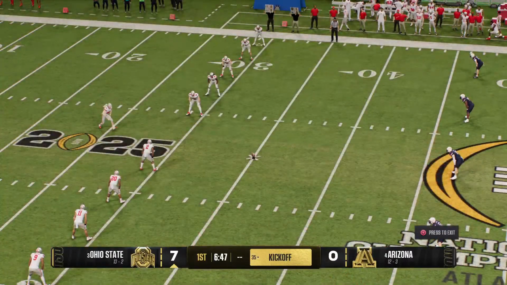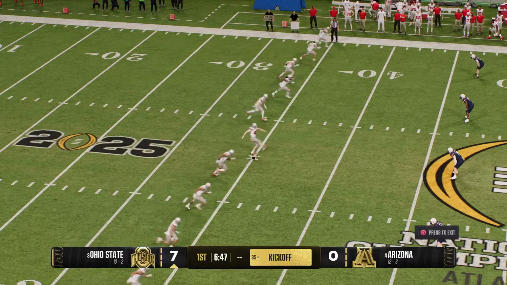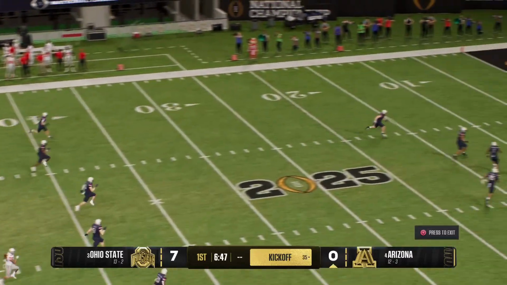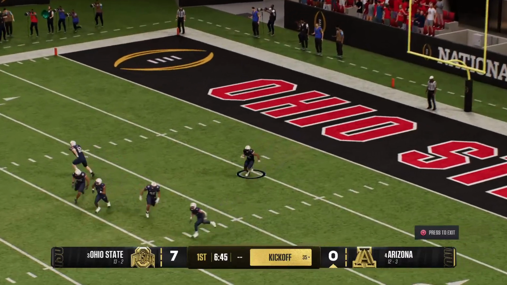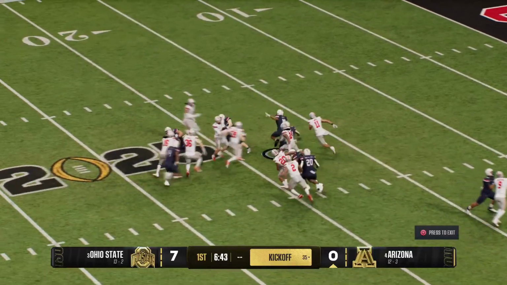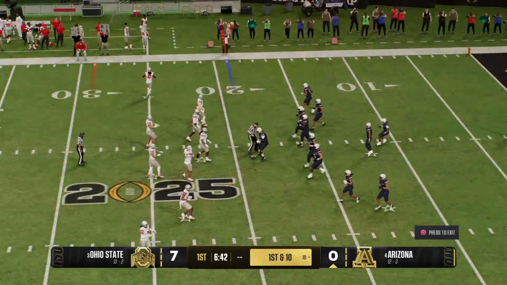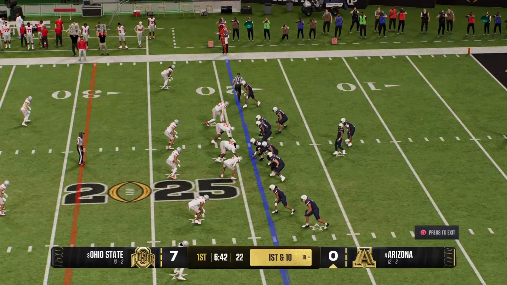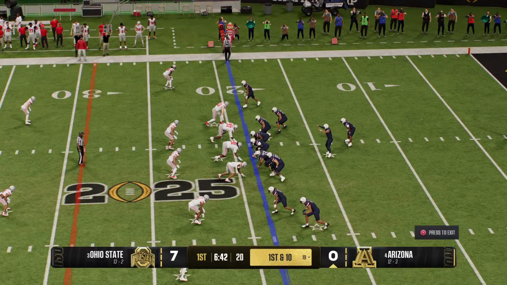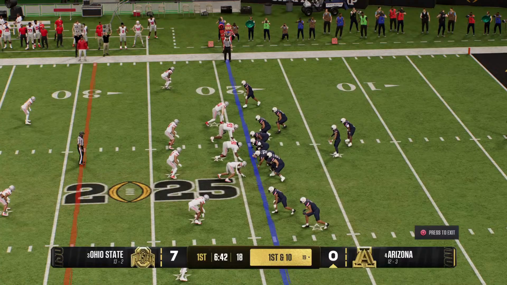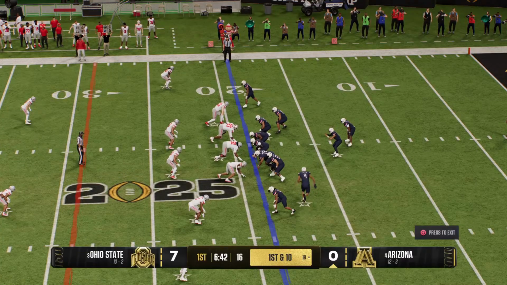Here's the kickoff team. Let's see if they give the returner opportunity to bring this back. Return starts from inside the 5. And he's stopped at the 19. Good job by the coverage team. Here comes the Arizona offense back out on the field. This group is coming off a quick 3 and out. Can they put something together in this drive?